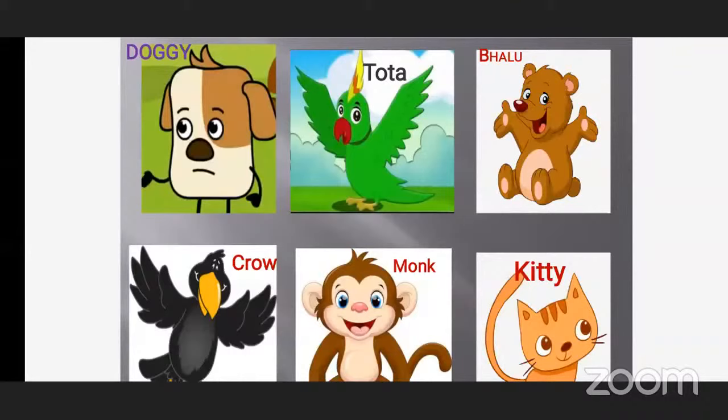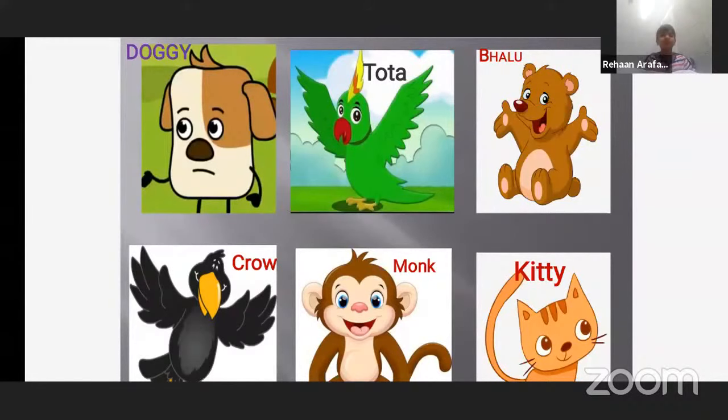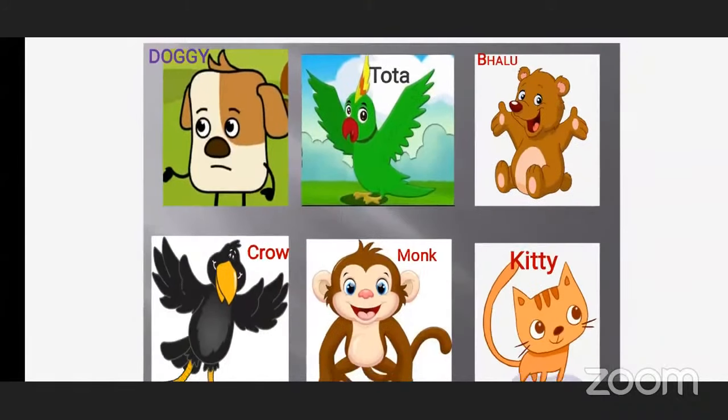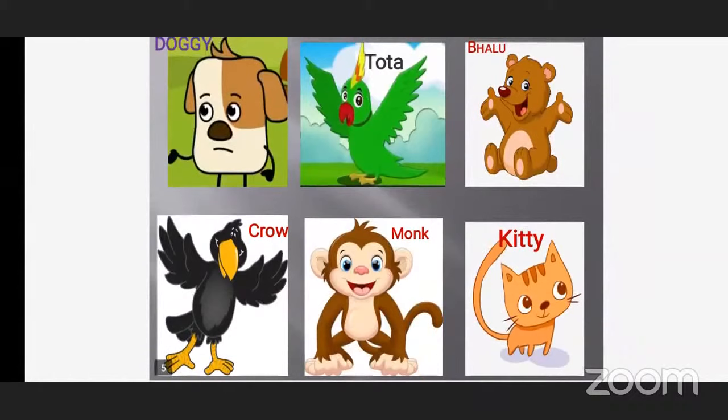Okay. So what is the next character? Bhalu. Okay. Then who is the next? Who is the next character in the story? Crow. What is the color of the crow? Black. Very good. See, the next character is what? Monkey. But here we are using the short form name. So we are calling him the monk. What we are calling him?